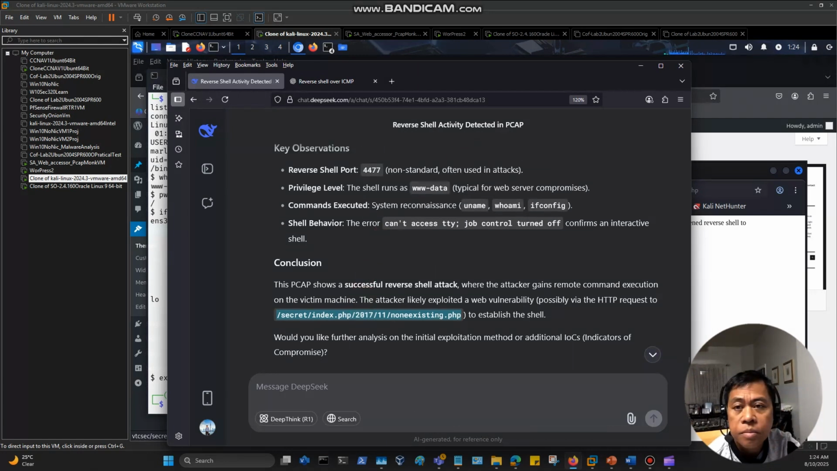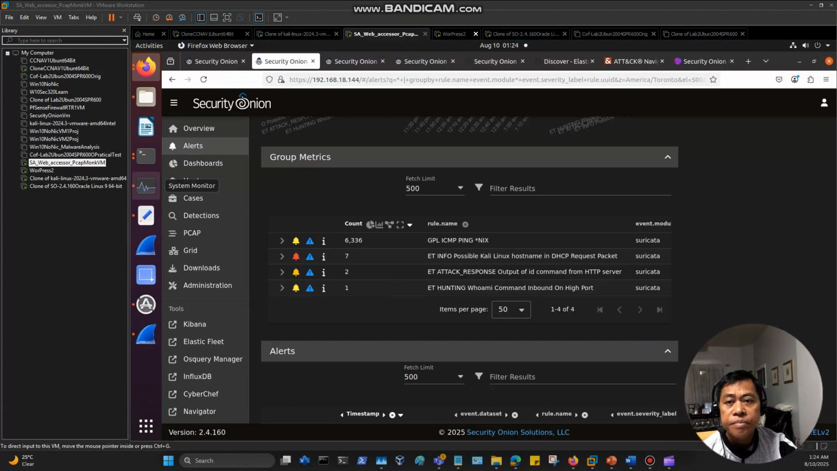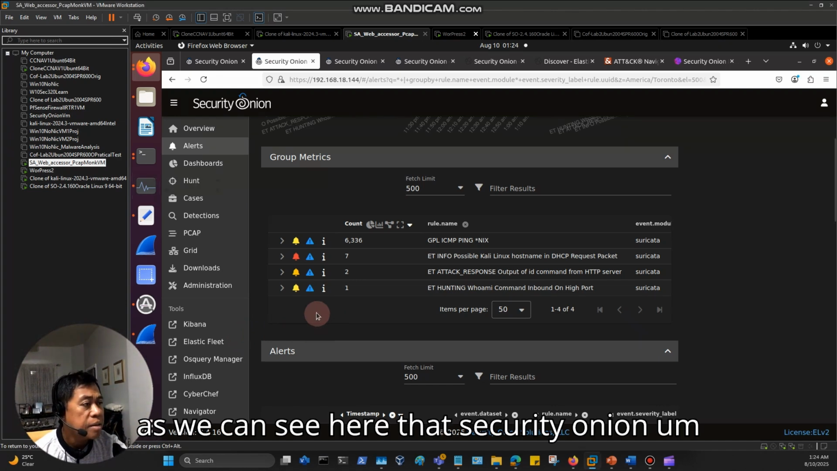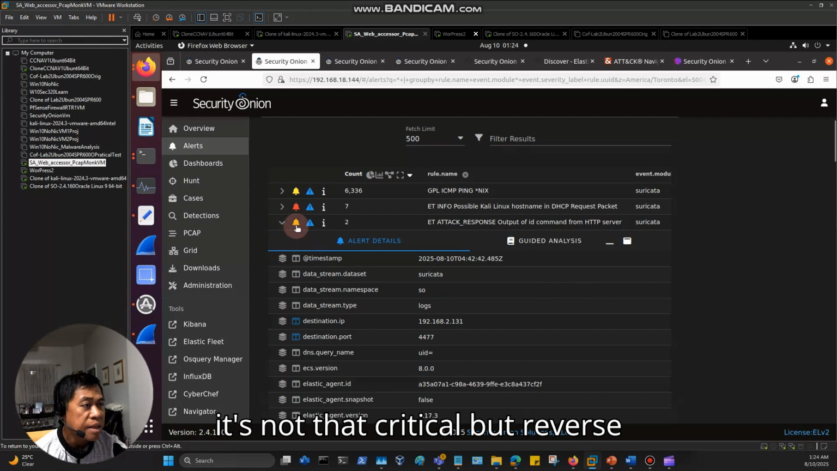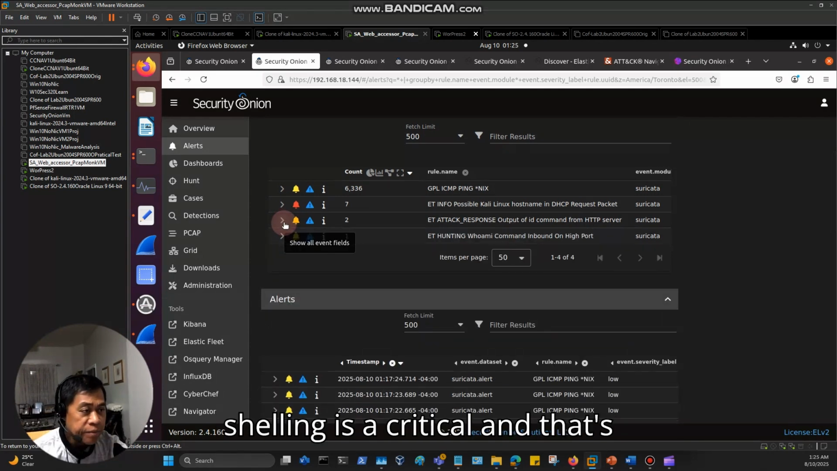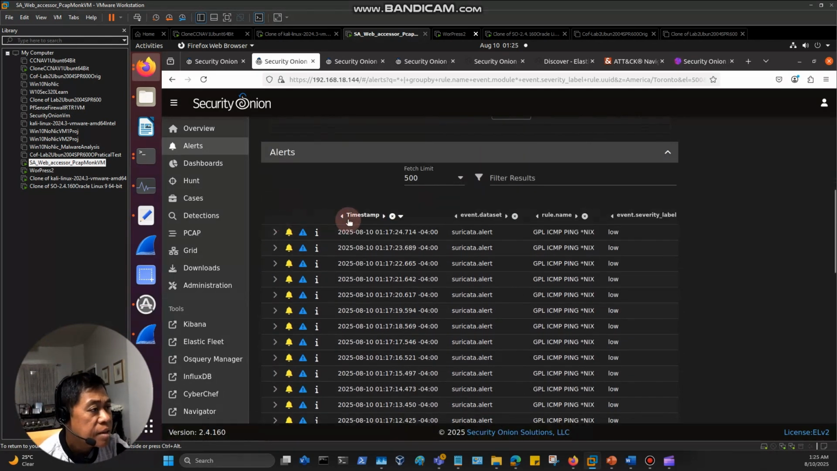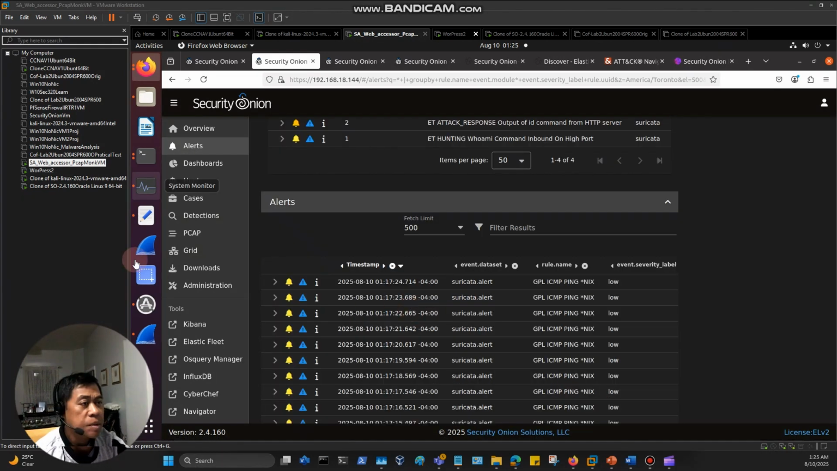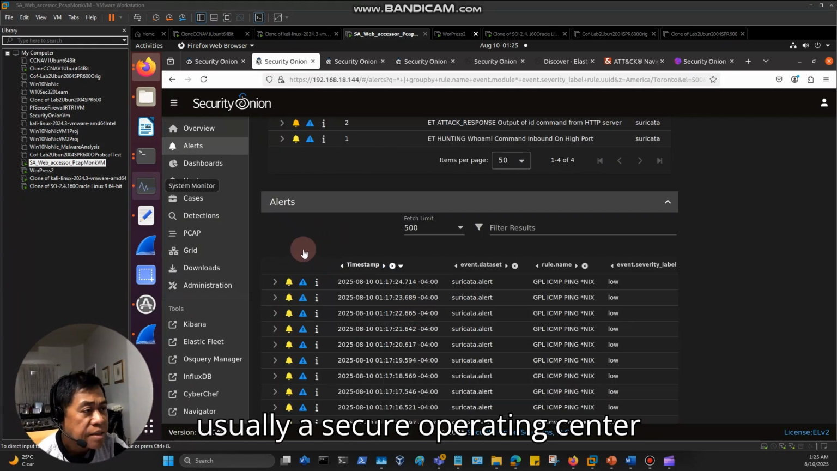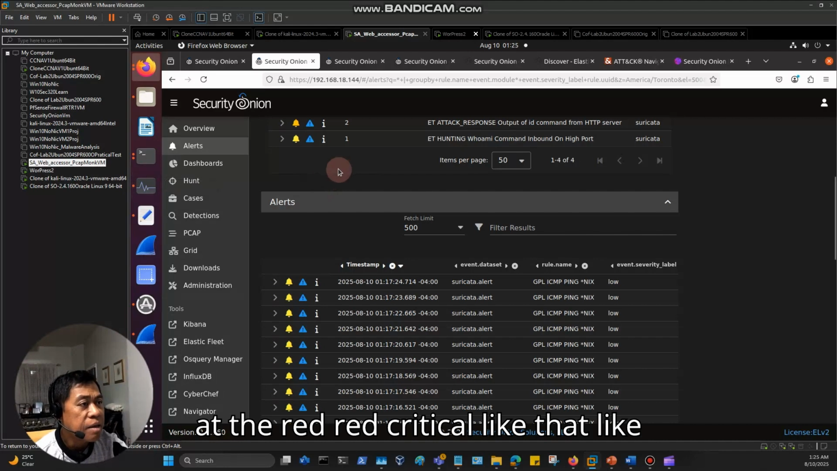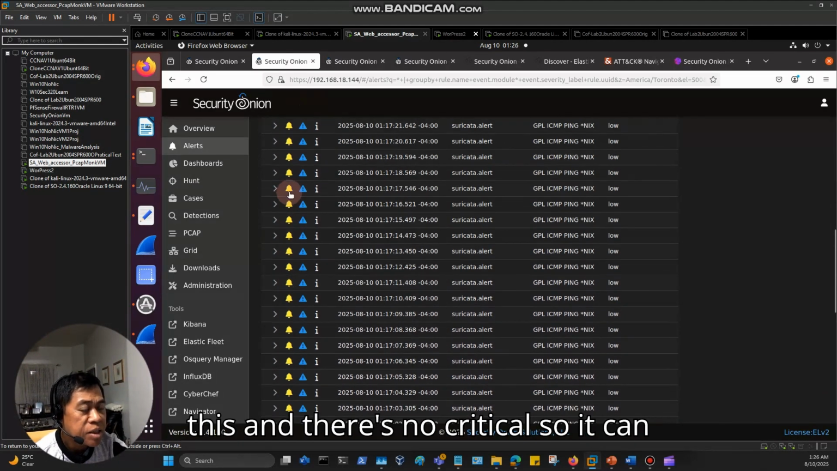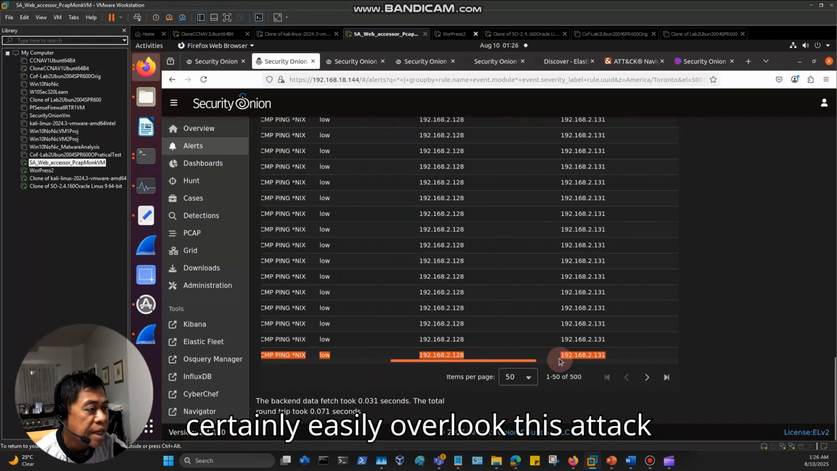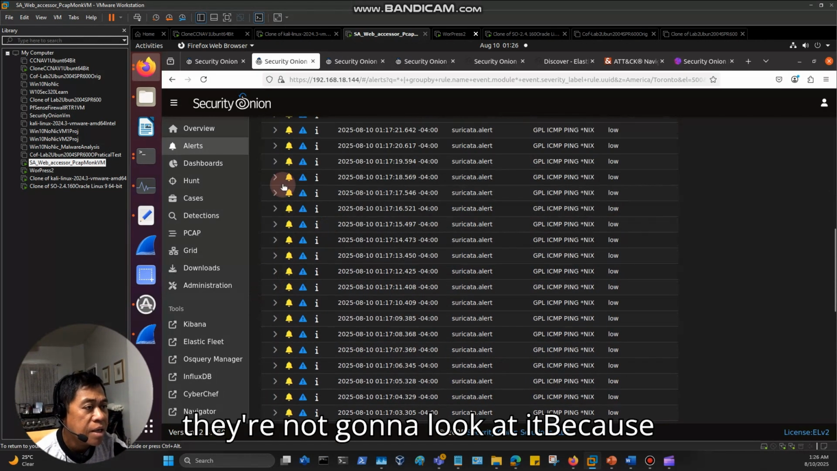Yeah. And for Security Onion, as you can see here, it flagged it as not critical, right? It's not that critical, but reverse shelling is critical, and that's an interesting finding about Security Onion. Usually, security operations center agents just look at the red critical alerts. For instance, if they see this one, oh yeah, we know one Kali is in the network, so they're just going to look at everything like this, and there's nothing critical, so it can easily be overlooked. This attack that I did can be easily overlooked. They're not going to look at it because there's nothing critical.